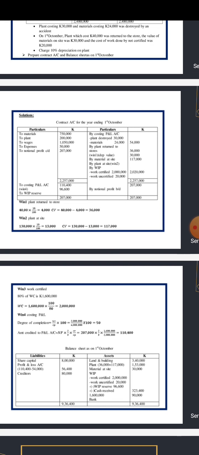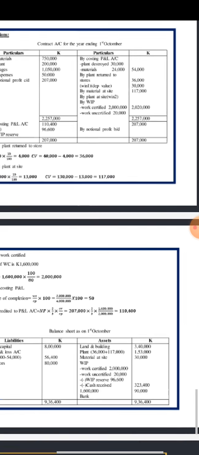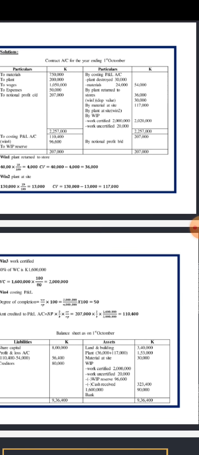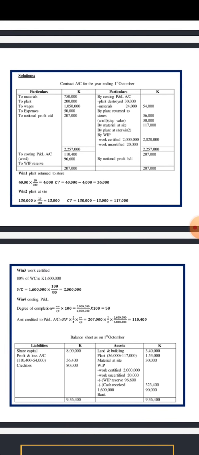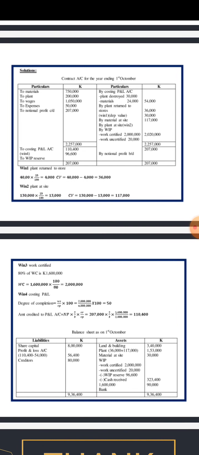Now we move to the balance sheet. You can see the formula for the balance sheet underneath there, the workings. So we have those 4 columns, 4 rows there.